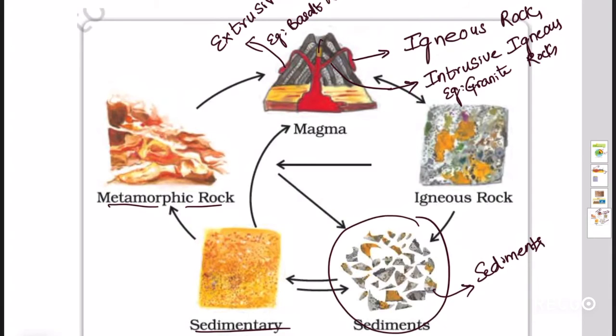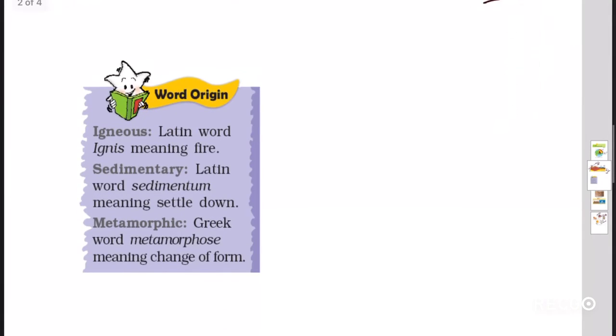The word metamorphic is a Greek word which means change of form.